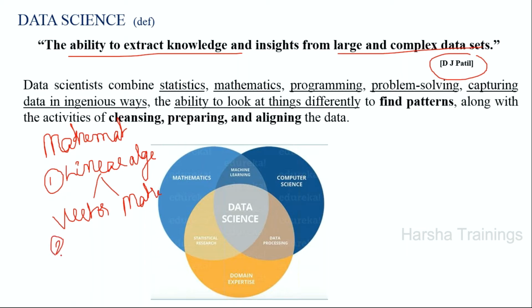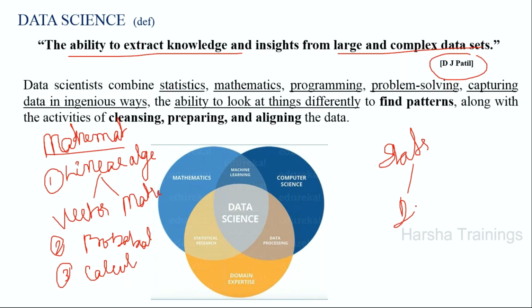The second concept is probability. Mostly in intermediate second year or +2, we have studied about probability. The third one is a little bit of calculus, differential calculus. These are the mathematics. Apart from that, we should know statistics. What kind of statistics do we need? Descriptive statistics and predictive statistics. That's what I have represented here.